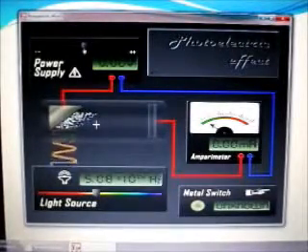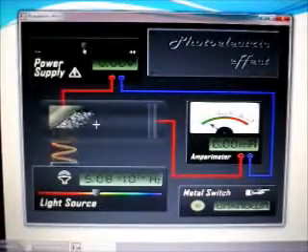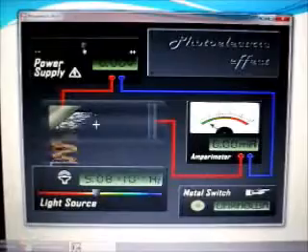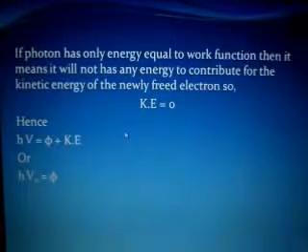The electron is just ejected by the metal and it stays on the surface of the metal, but it does not have kinetic energy to move further. So this means kinetic energy will become zero. So in the mathematical expression that we discussed before, in that case kinetic energy will become zero, and the total energy supplied by the photon to the electron will be utilized by the electron to come out from the atom. In that case h nu will be equal to phi, where phi is known as the work function, or that much energy required by the electron to come out from the metal surface.